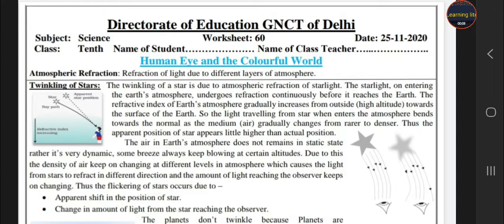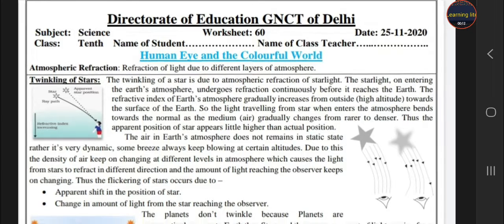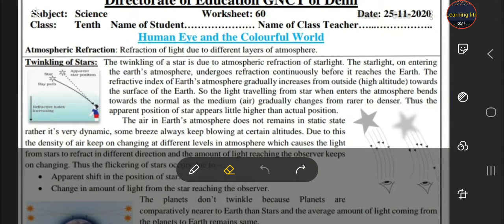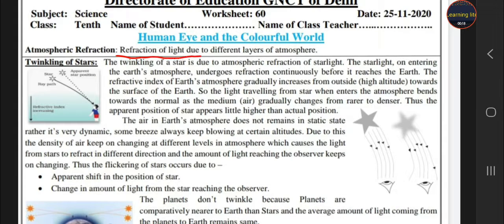Today we discuss atmospheric refraction. What is atmospheric refraction, students? Refraction of the light due to the different layers of the atmosphere. Whenever there is a refraction due to the different layers of the atmosphere, that is called atmospheric refraction.